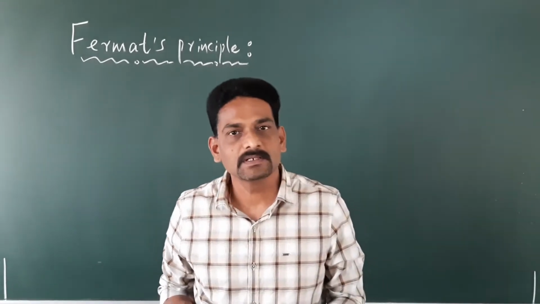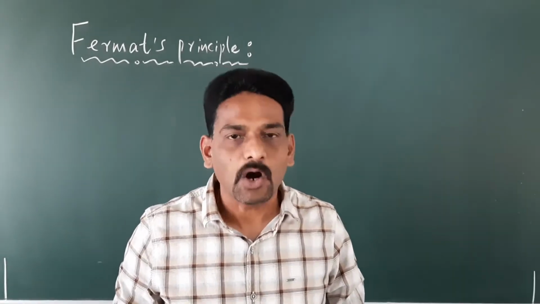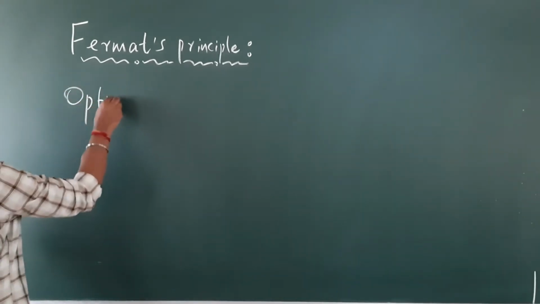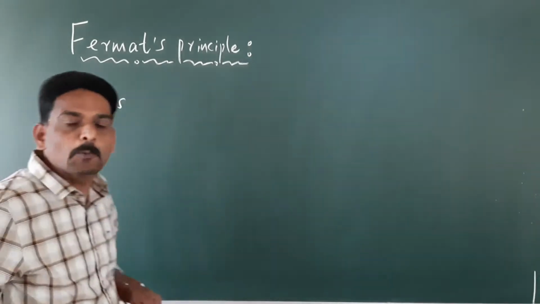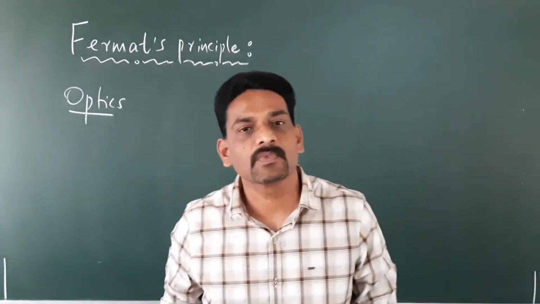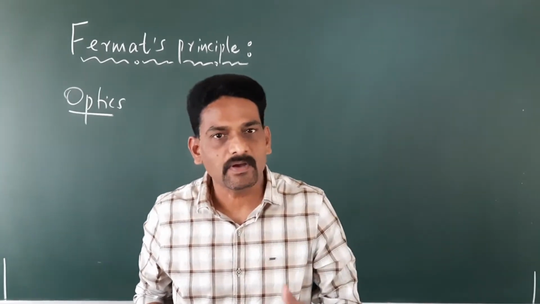So to begin with, we will try to understand what optics is all about. Optics is a branch of physics which deals with the behavior and properties of light.